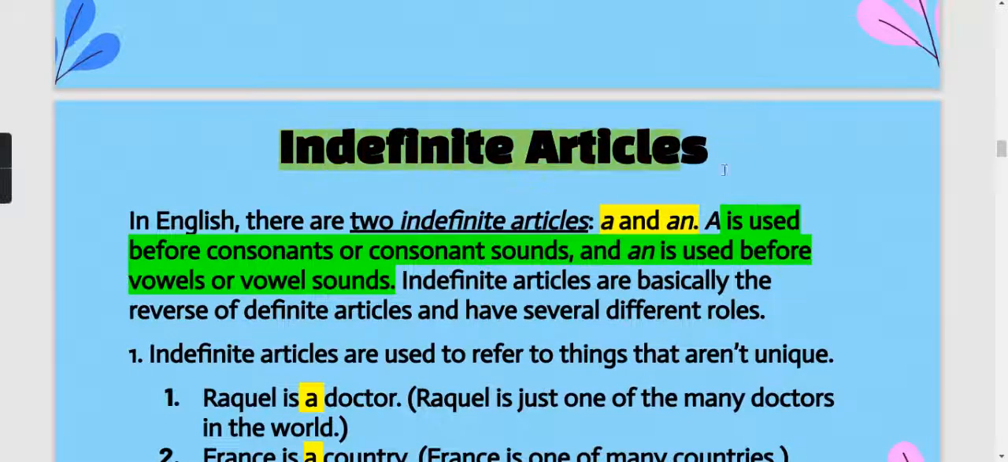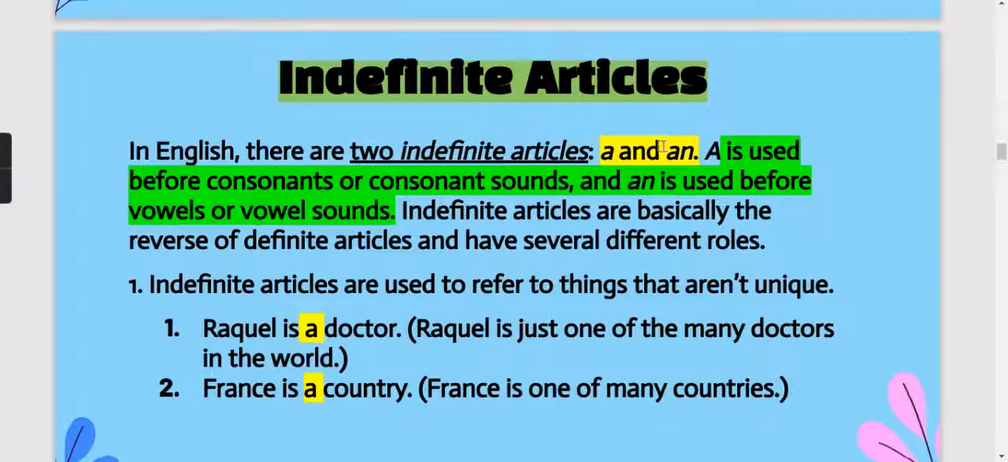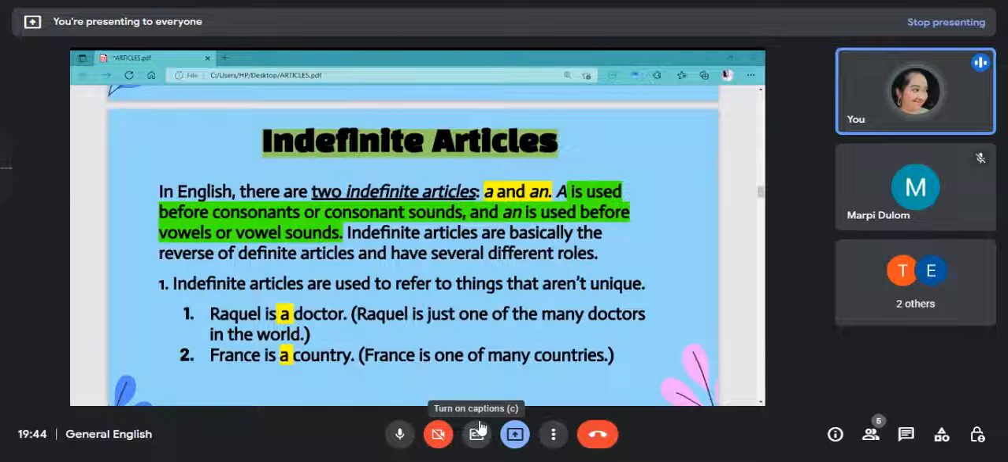The next type of article is indefinite articles. Indefinite articles are a and an. A is basically used before consonants or consonant sounds, and an is used before vowels and vowel sounds. So vowel sounds and consonant sounds are very important, you have to keep both in mind. Not only whether consonants or vowels are coming, but you have to see whether consonant sounds or vowel sounds are coming or not. That is very important.